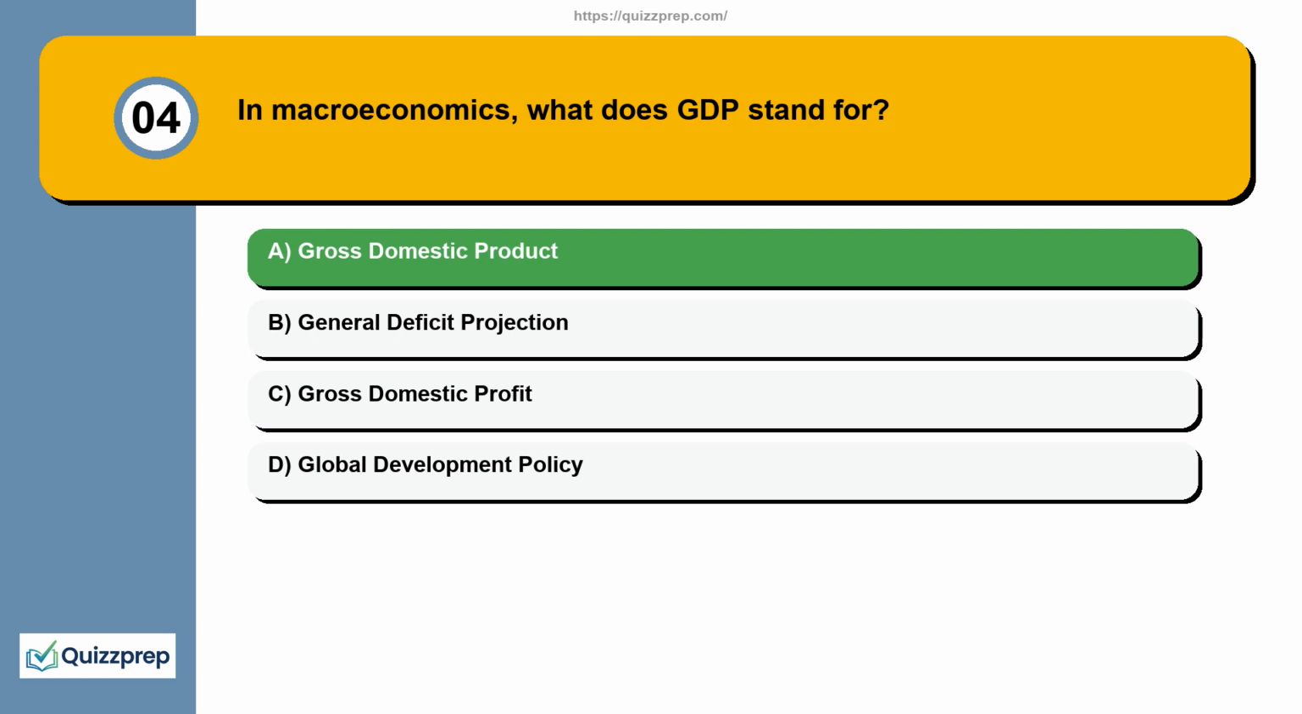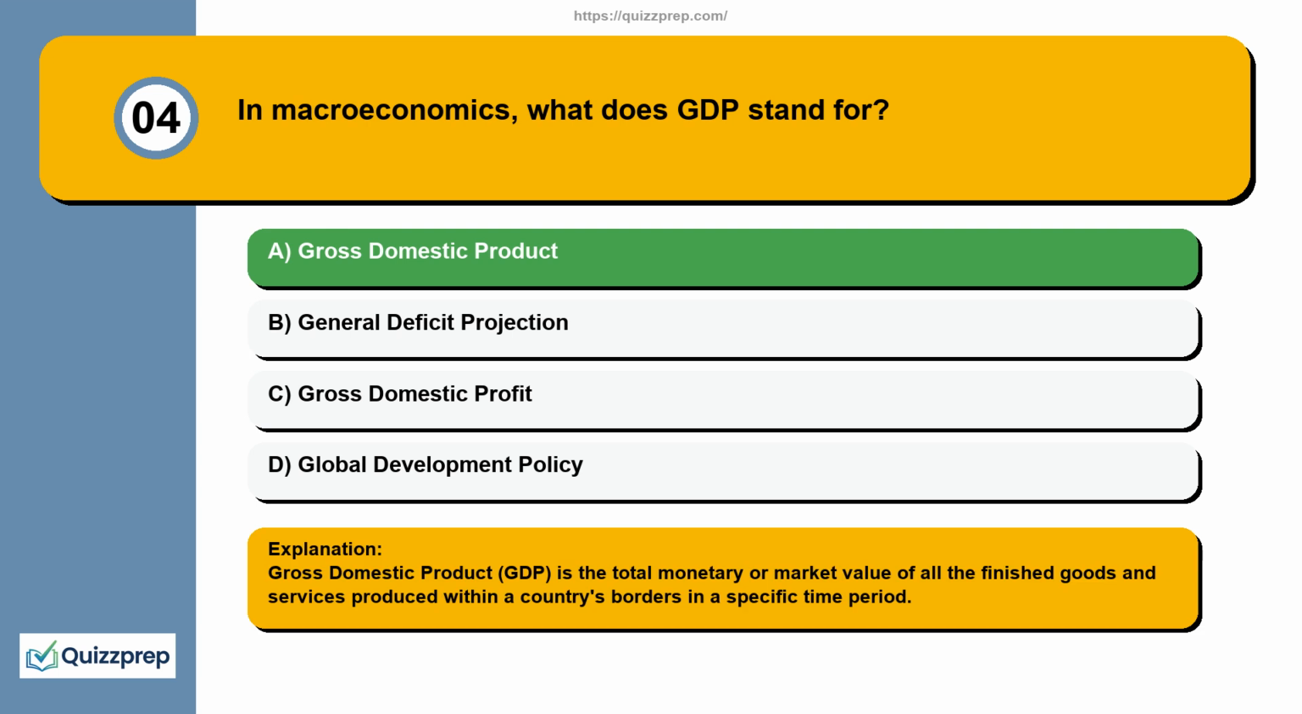The correct answer is option A. Gross domestic product. Explanation. Gross domestic product, GDP, is the total monetary or market value of all the finished goods and services produced within a country's borders in a specific time period.